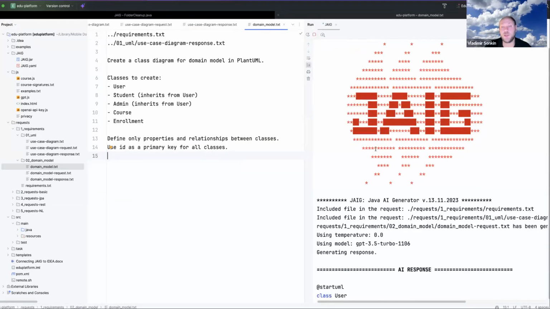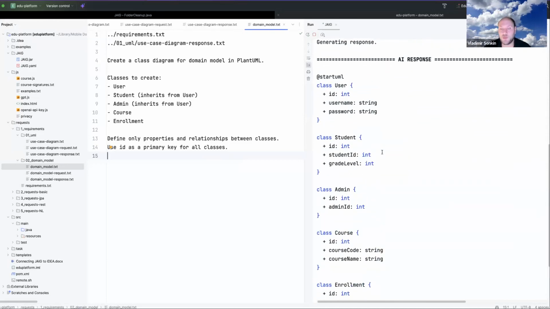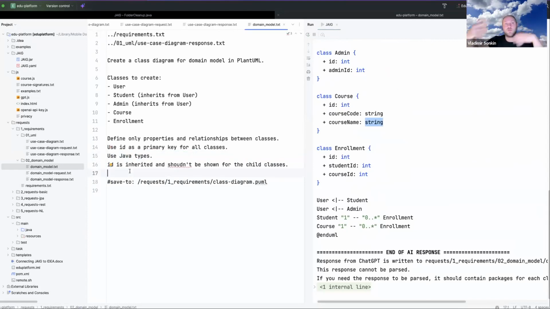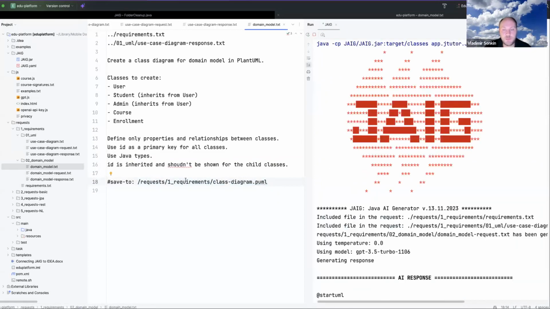It is regenerating, but still we have some problems. For example, here we have string, and this is not a Java type. I want all types to be Java, so I'm telling it, use Java types. This way I am improving my result. So I can regenerate, and I can improve it. And finally, I want to save it to this class diagram, and this will be the final result.